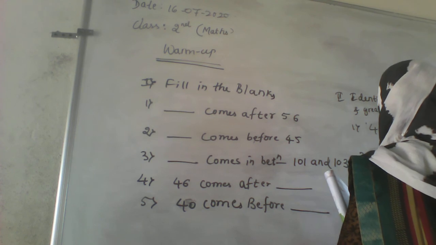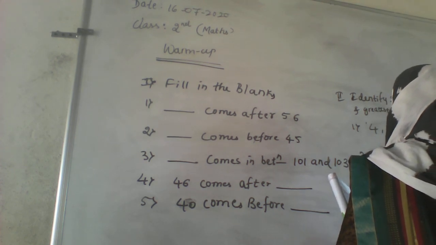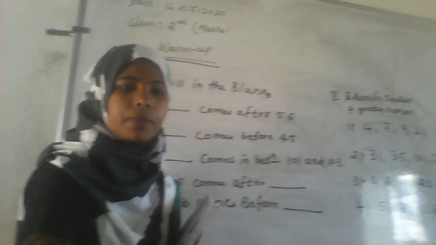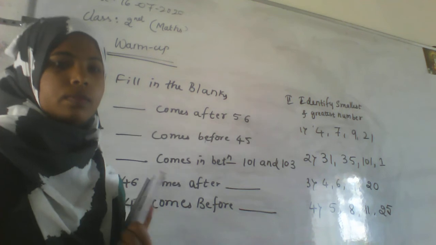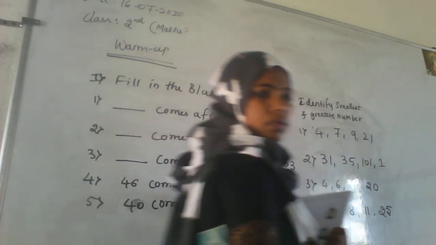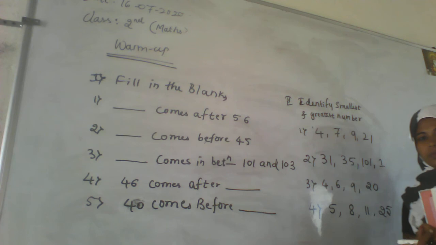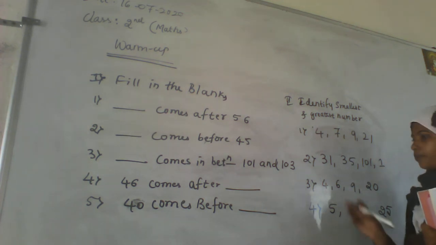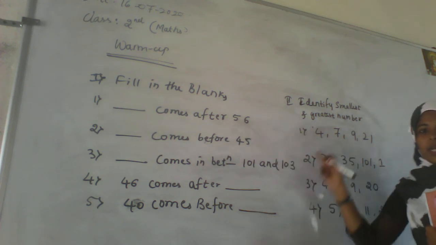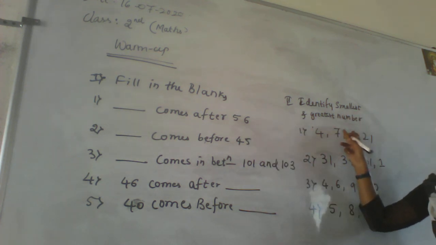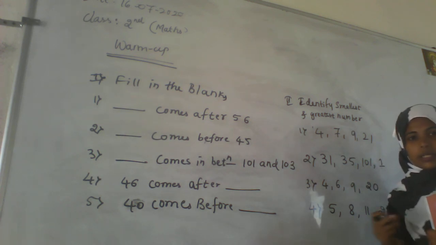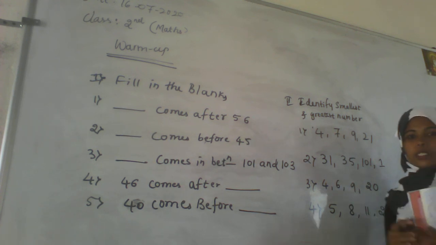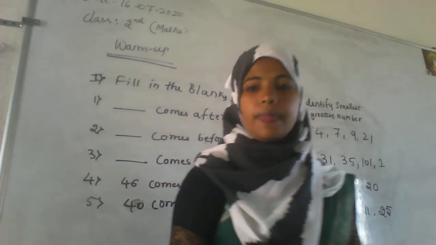Fourth one: 5, 8, 11 and 25. Okay, is it visible? Just solve this, fill in the blanks, and find which is the smallest and greatest number. You know which is the smaller and which is the greater in the groups. Just write the greatest number and smallest number. The remaining things we'll discuss in the next class. Okay.